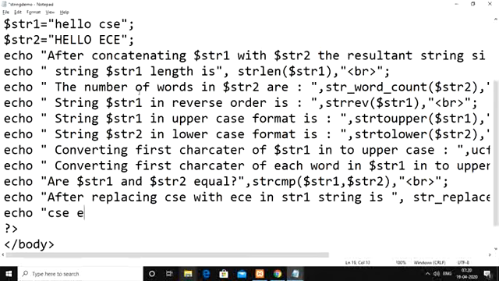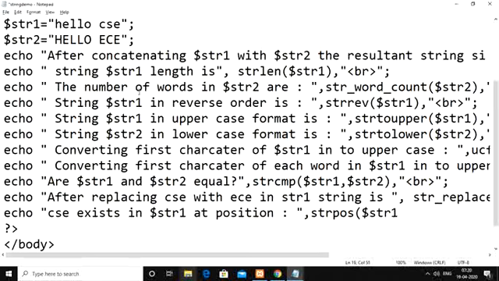Echo CSC exists in $str1 at position, you can give it like this. Use strpos of, first you have to give the string name $str1, then the substring you have to check, which is CSC. Then use a break tag. It has to show the output at what position CSC exists. It is actually at the 6th position, as we also discussed in the previous example.